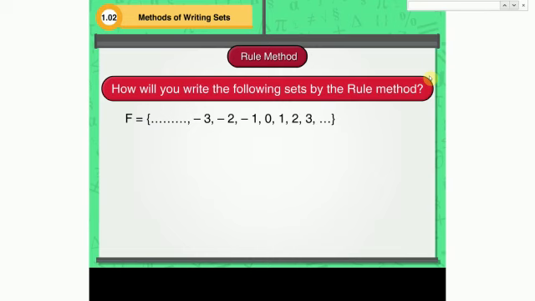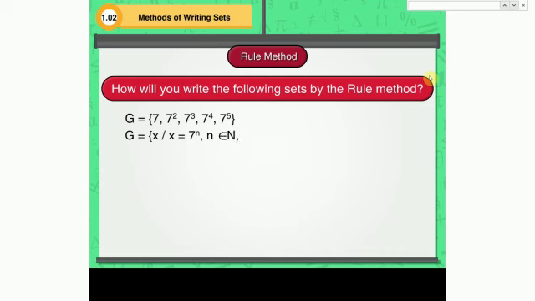Question number 4. F is a set of all integers. In the rule method, it is written as F is a set of all A such that A is an integer. Question number 5. 7, 7 square, 7 cube, 7 raised to 4 and 7 raised to 5 belong to set G. In the rule form, it is written as G is a set of all x such that x is equal to 7 raised to n, where n belongs to natural numbers and n is less than 6.